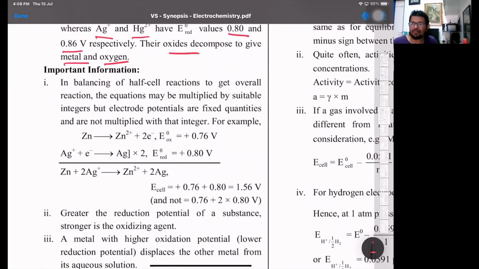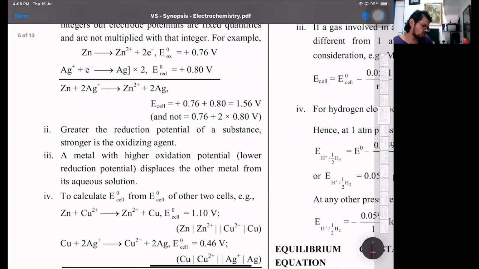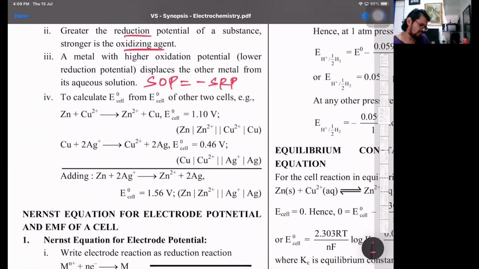Here, whenever we are multiplying to cancel the electrons, is this clear? Keep in mind, do not multiply the E naught values, because E naught values are intensive properties. Okay. So greater the reduction potential, stronger is the oxidizing agent. Metal with higher oxidation potential or lower reduction potential, keep this in mind now. SOP is equal to minus SRP and vice versa. Okay. We can calculate the E naught of the cells.